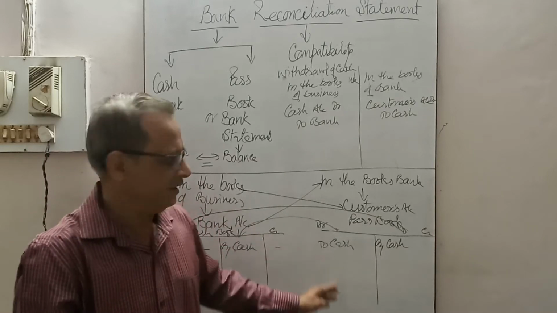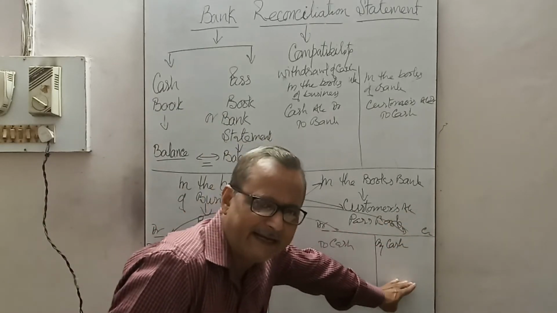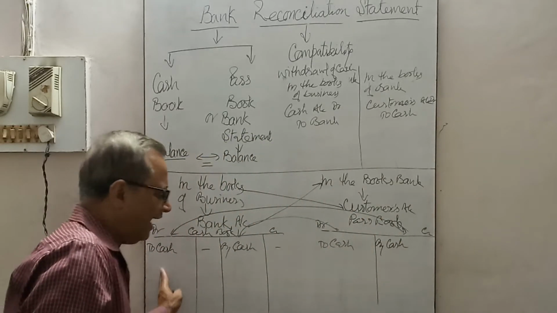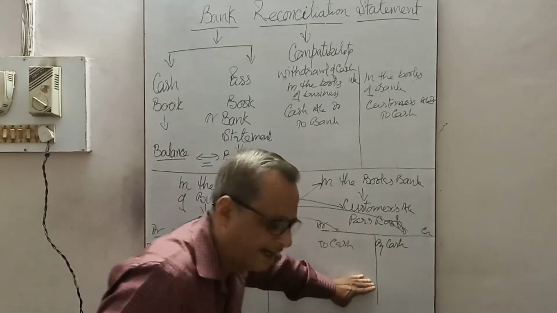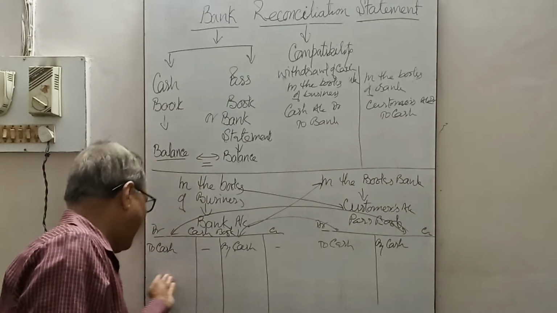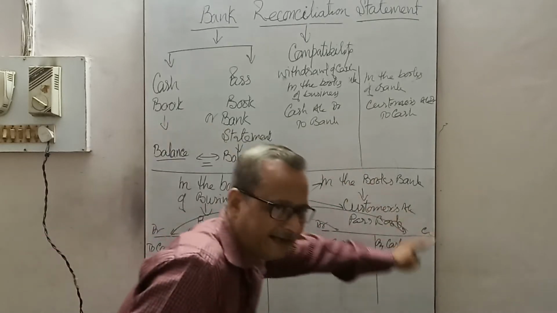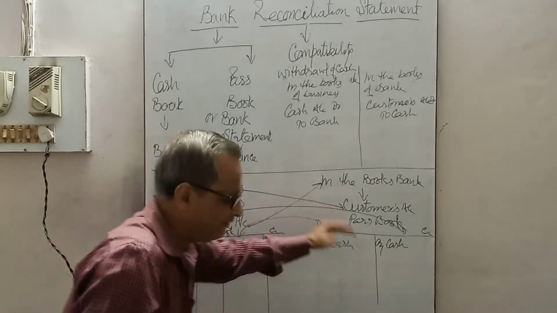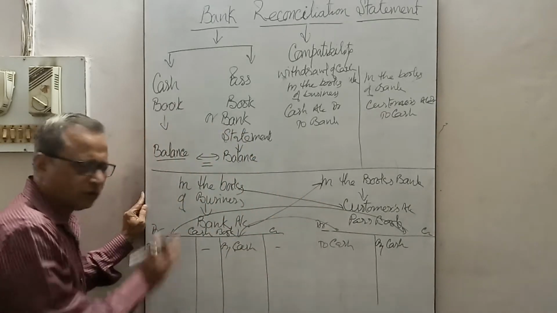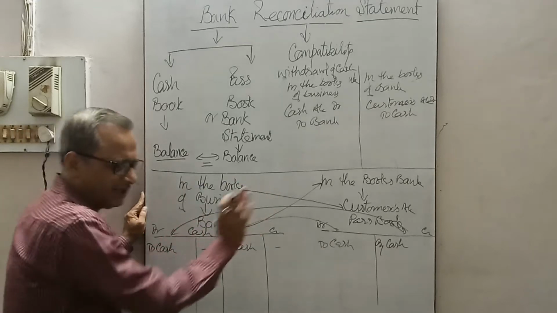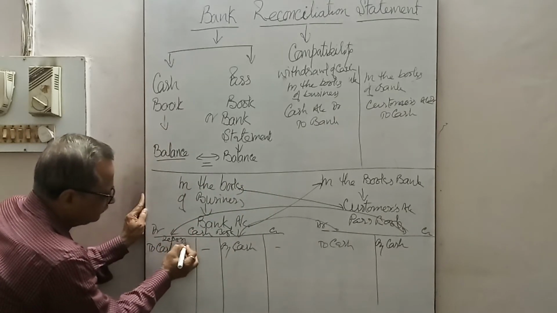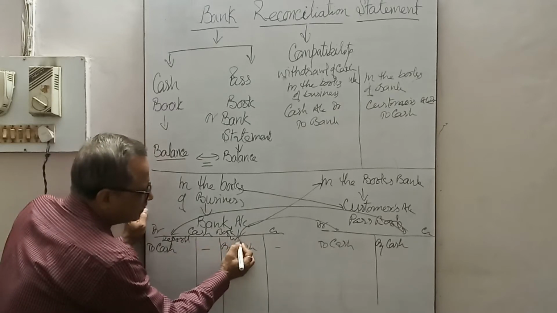Vice versa, an item credited in the passbook is debited in the cash book. An item debited in the cash book should be credited in the passbook, and an item credited in the cash book should be debited in the passbook. So in the cash book, this side is called the deposit side and this is the withdrawal side.